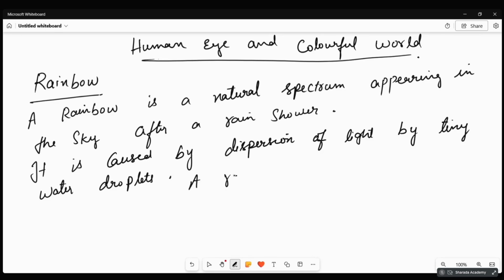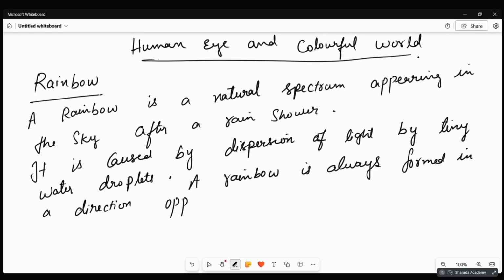Write down this, it is important: a rainbow is always formed in a direction opposite to that of the sun.